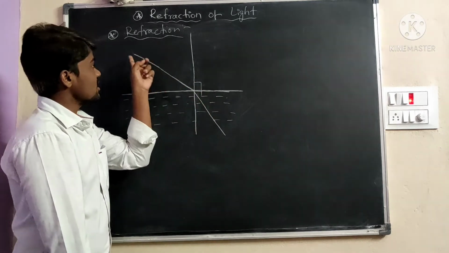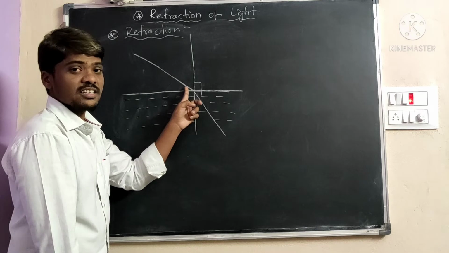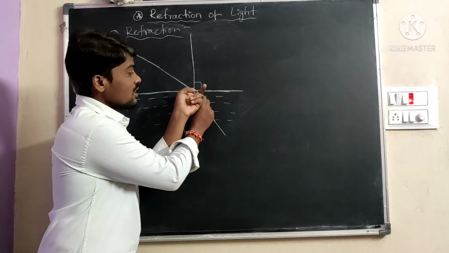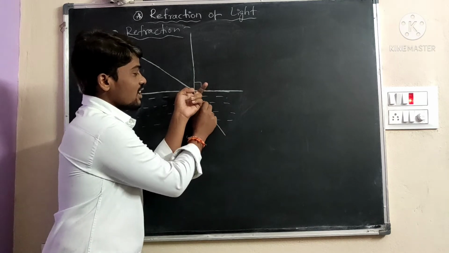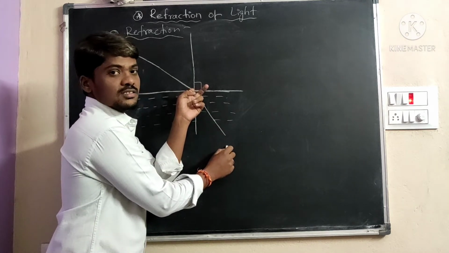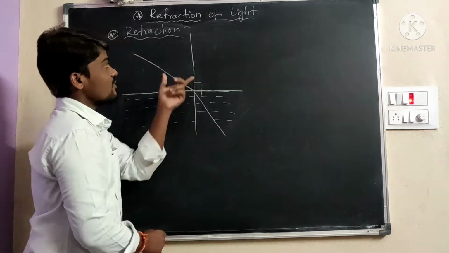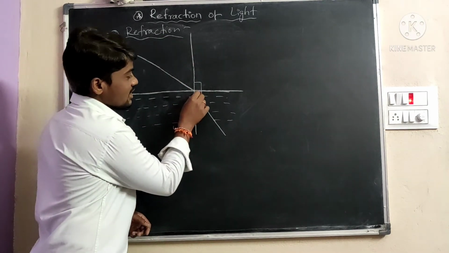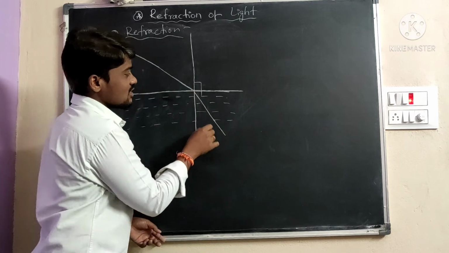This is the incident ray. It is incident on the surface of the two mediums, bends, and enters the other region. This is called refraction. It means there is deviation. Why is there deviation? Because there are two mediums.